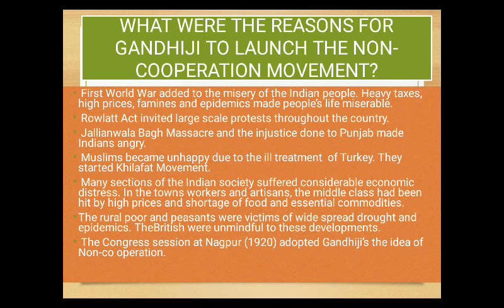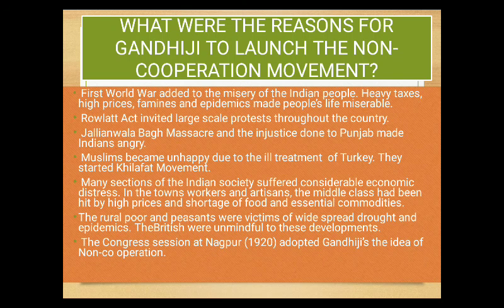Okay, and then Muslims became unhappy due to the ill treatment of Turkey during the First World War. After the defeat of Turkey, it was decided that the Khalifa would be under the control of the great powers. So that's the thing. Most of the Muslims were unhappy because of the ill treatment done to Turkey, and for that they started the Khilafat movement. Gandhi was the major person, the main person who took the struggle into a mass struggle.